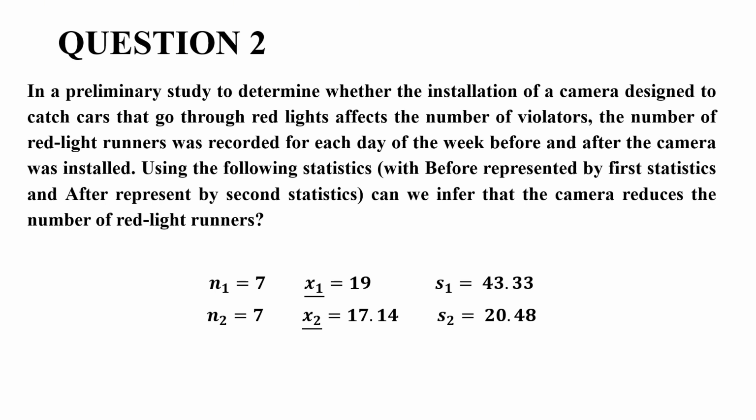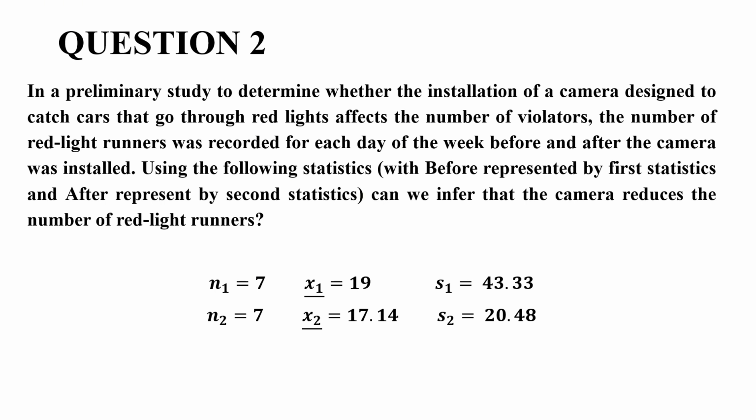Okay, so we are given sample size n1 to be 7, sample mean x1 given as 19, sample standard deviation s1 given to be 43.33. We are given for the after period sample size n2 to be 7 as well, sample mean x2 to be 17.14, sample standard deviation s2 to be 20.48. Just to remind you, the before is represented using 1 and the after is represented using 2.